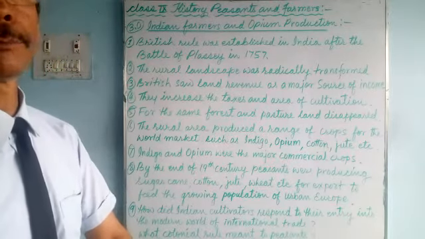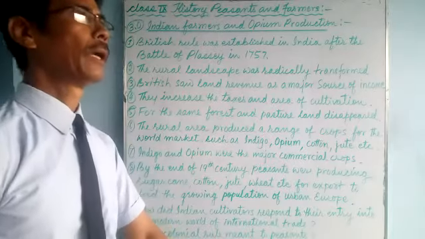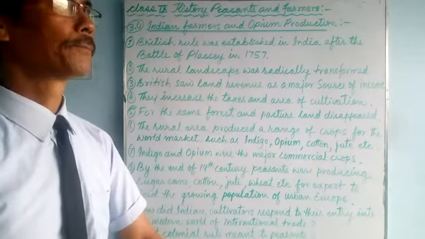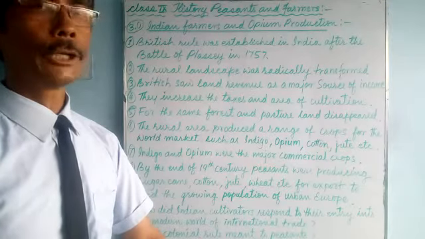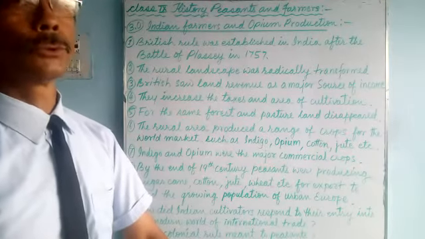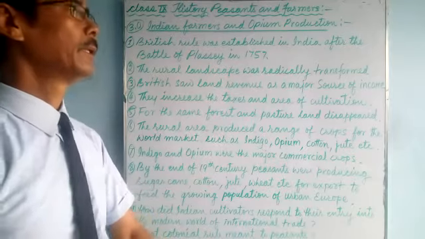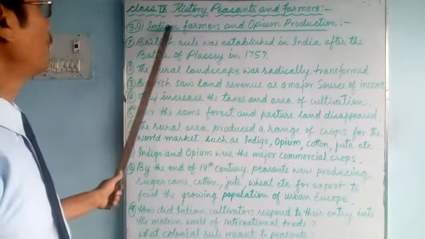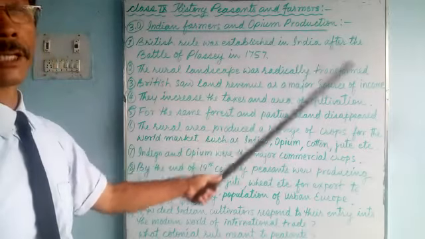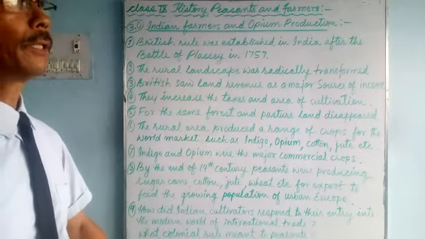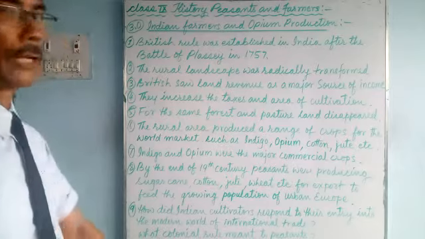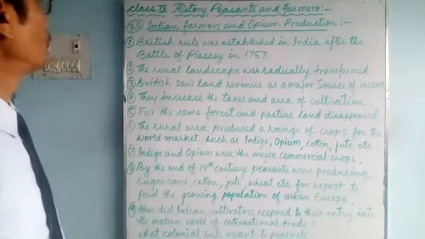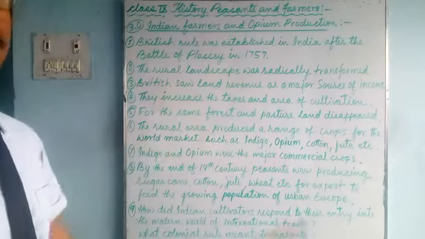We are talking about peasants and farmers, and we have reached India. After England and America, we will go to India. Now, 3.0 Indian farmers and opium production. Here there are altogether 9 points I have written. So now, British rule was established.